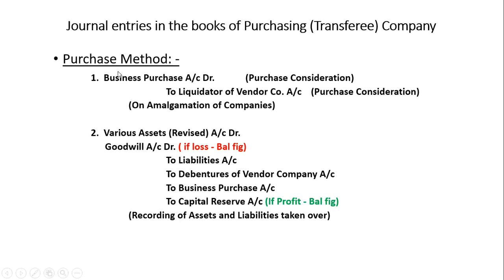Now if you see, the business purchase here was debited, now it is credited. Similarly, the liquidator of the vendor company was credited in the first point, now it will be debited, because we are going to give some shares to the liquidator to pass on to the selling company. It can be shares, it can be cash. So in the purchase method you don't have any condition, but in the merger method you will find there will be conditions. The first point, business purchase to liquidator, will be the same in the merger method also.